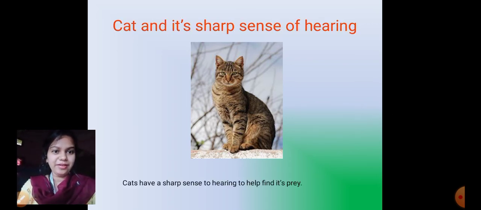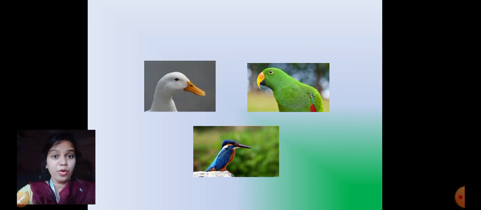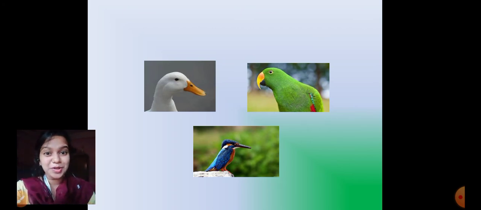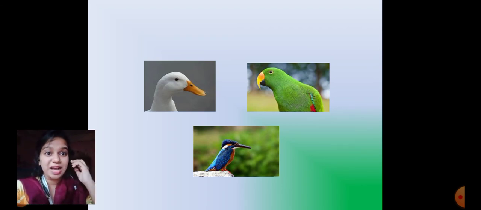So next, what do we have? All right. In our last class, in class 4, do you remember one thing? We learned about the beaks of the birds. In class 4, there is a chapter called Birds, remember? And in that chapter, we learned about the beaks of the birds. And what do we have here? We have a duck, we have a parrot, we have a kingfisher. So just observe, students, that birds have very different beaks depending upon what they eat.